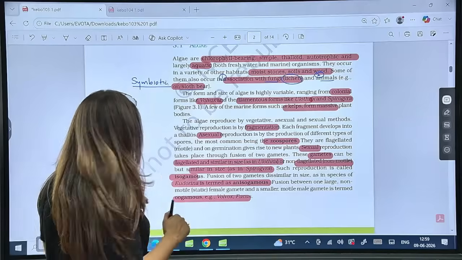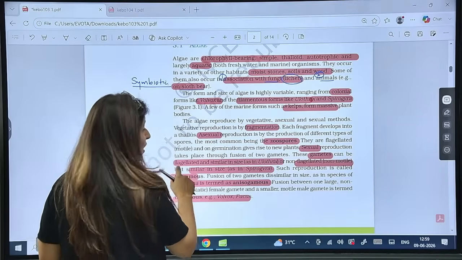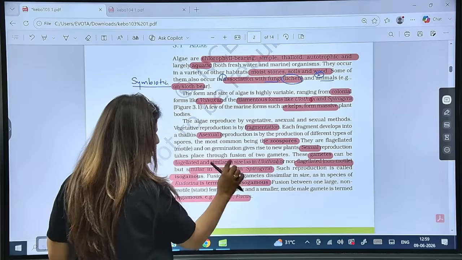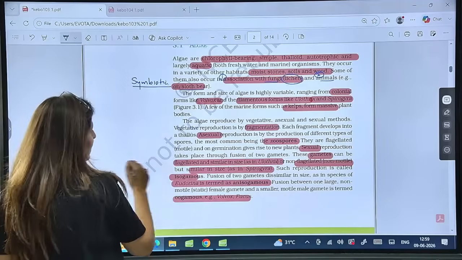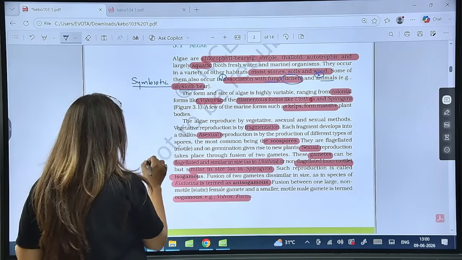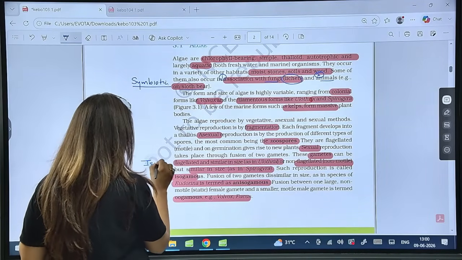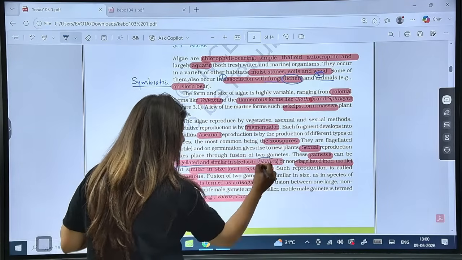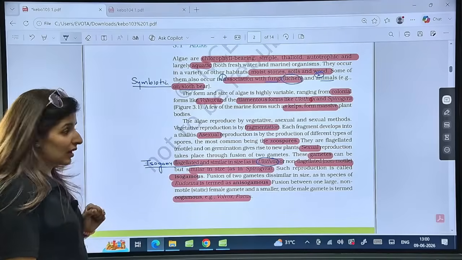Now see the examples here, guys. So gametes can be flagellated and similar. That means they are talking about flagellated and flagellated isogamous. So this is isogamy and flagellated condition. This is seen in case of Ulothrix. Is that clear?